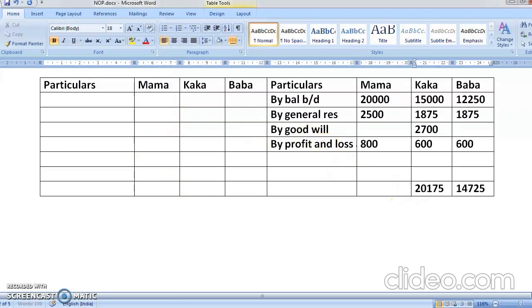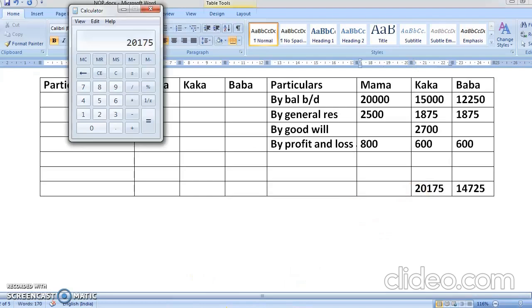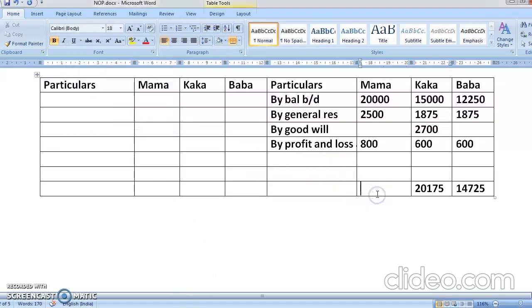So 20,175. Last but not the least, the last partner's total is 20,000 plus 2,500 plus 800. This is coming to 23,300. So 23,300. Okay, students.